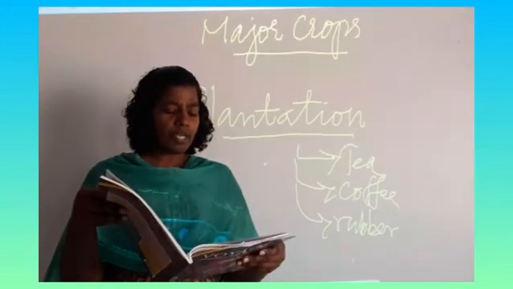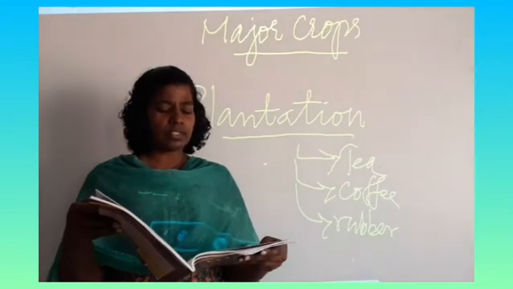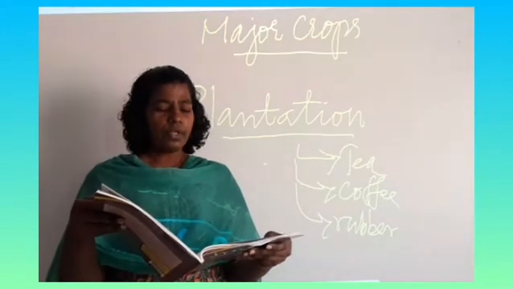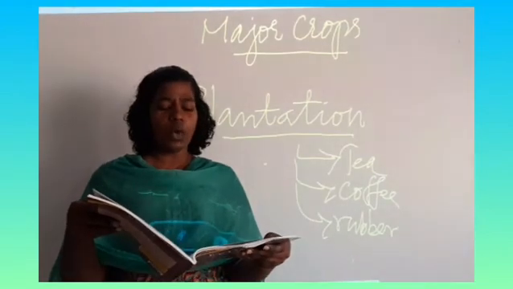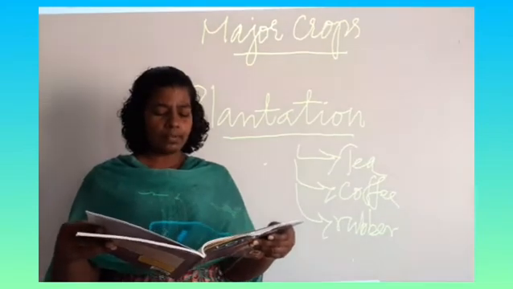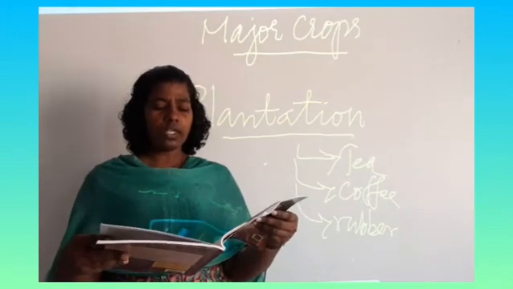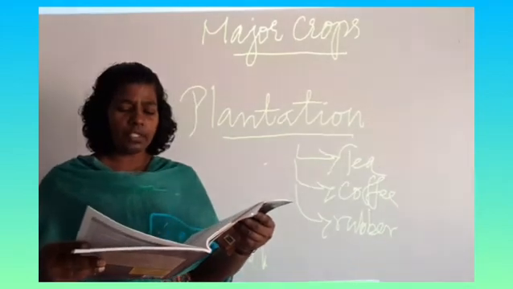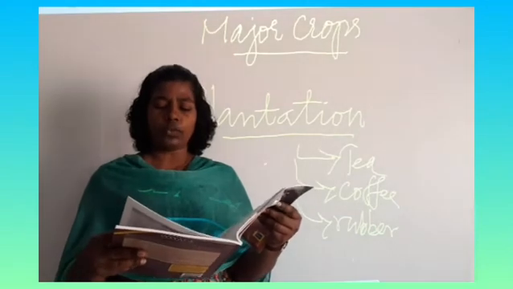Then from the same subheading, second paragraph, second line last, "there are 3 main growing seasons". From there till the end of the paragraph, next paragraph to the subheading, you can close the food crop. That is D1. After marking, come to the subheading rice. All the dot points you can mark for C2. After marking, come to the subheading wheat. Wheat first paragraph and second paragraph fully you can mark for D2.